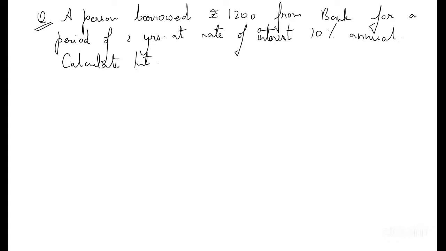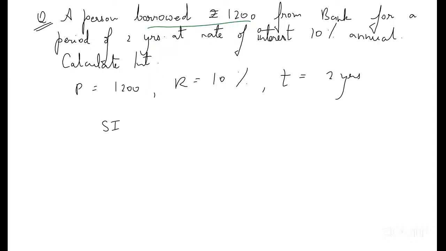Okay, so principal, I have 1200. Borrowed 1200. We can see this line and understand that principal is 1200. Then rate we have 10%, and time we have 2 years. We can put the formula: SI equals PRT.